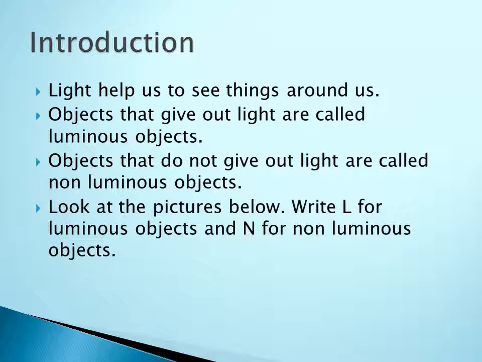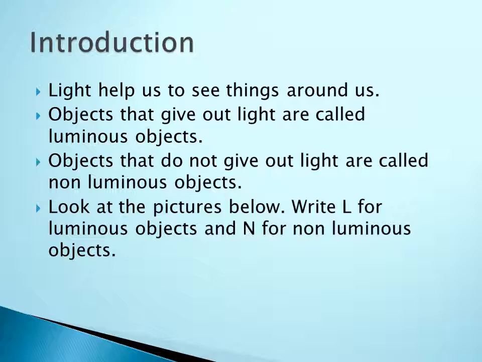Now take the bulb. The bulb is a luminous object. The notebook is a non-luminous object because a notebook cannot produce its own light. Now the candle: yes, a candle gives light, so it is a luminous object. The cube, the dice, is a non-luminous object.